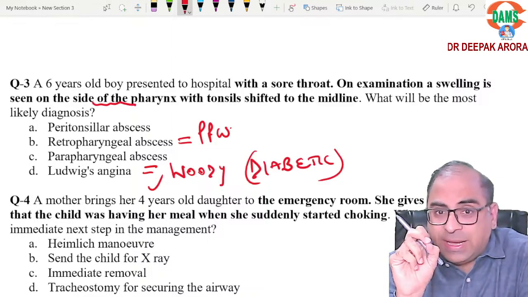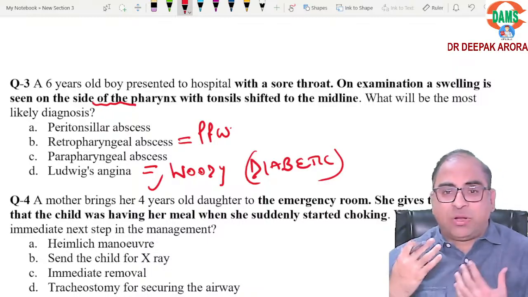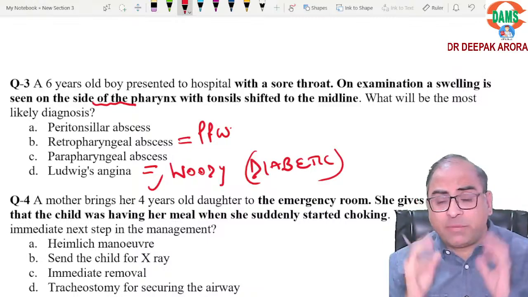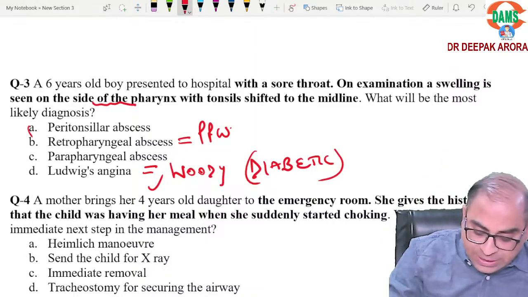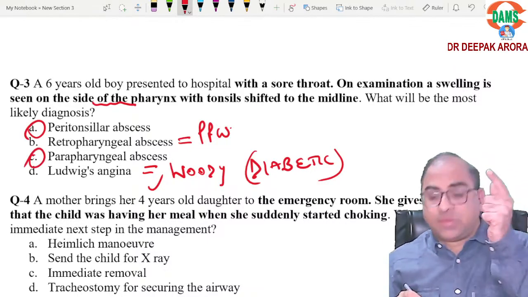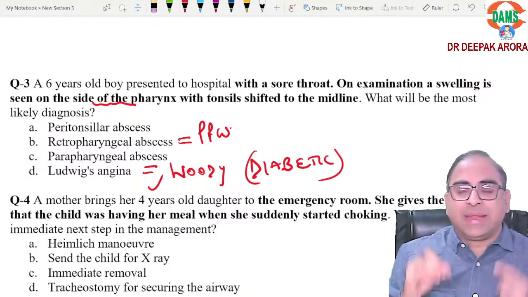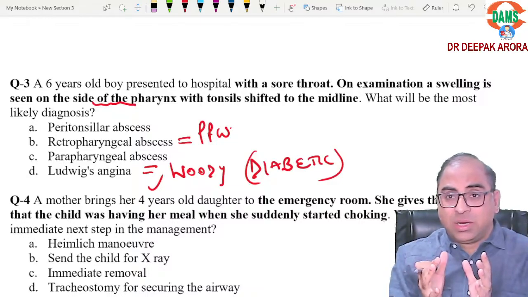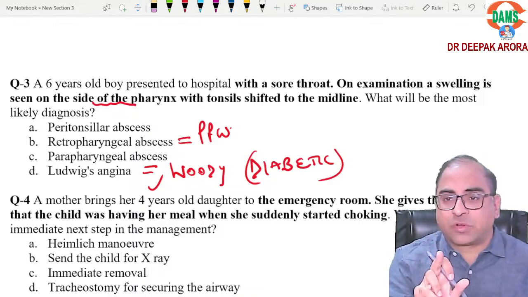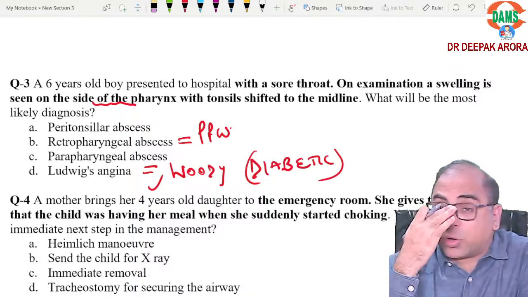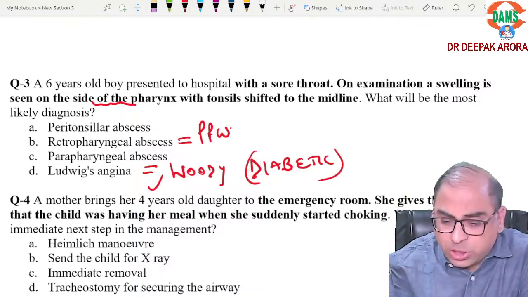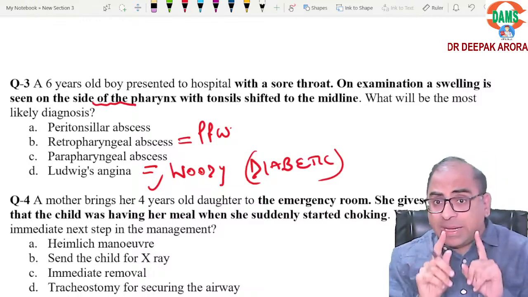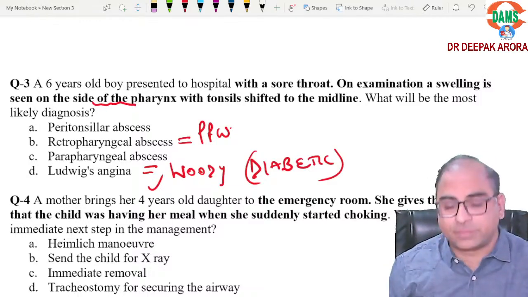Now, option A and option C: peritonsillar abscess, that is quinsy, or parapharyngeal abscess. What is common between these two? Common between A and C is the lateral wall. They both push the tonsil to the midline. Just remember this concept, beta. Infection like tonsillitis is bilateral; both tonsils will be inflamed and come to the midline. But an abscess is unilateral. Very good, beta.